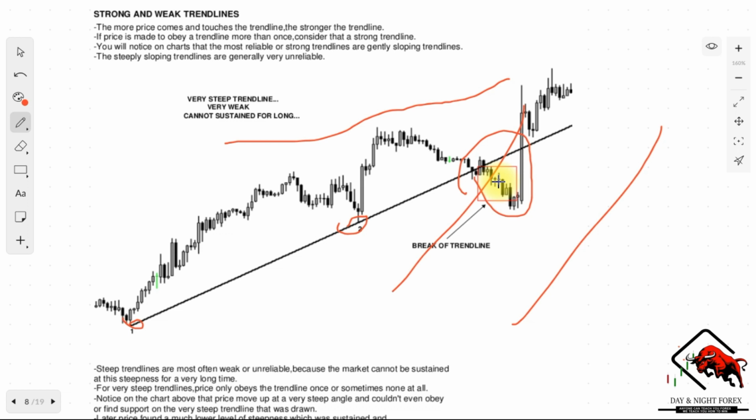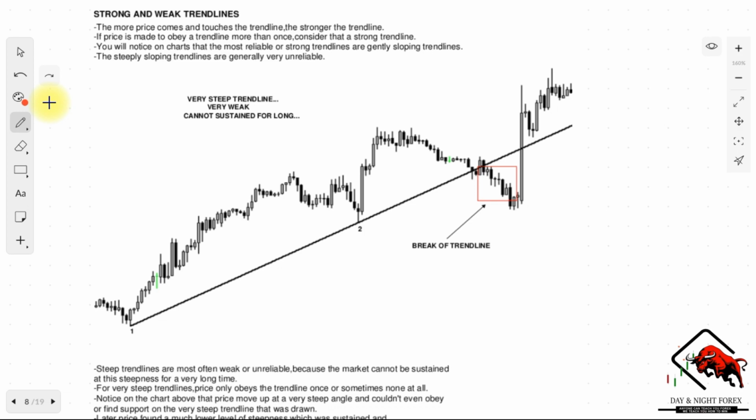Notice on the chart above that the price moved up at a very steep angle and couldn't even find support on the very steep trend line that was drawn. It only came back and tested it once, but the second time it broke through it, and then here it made a morning star a little bit higher than it, but basically, as you can see, it was too steep. The market has to come back and retest this level as well. That is what we mean by very steep trend lines. They are not very reliable, so you should be looking for more gently sloping trend lines than steeply sloping ones.